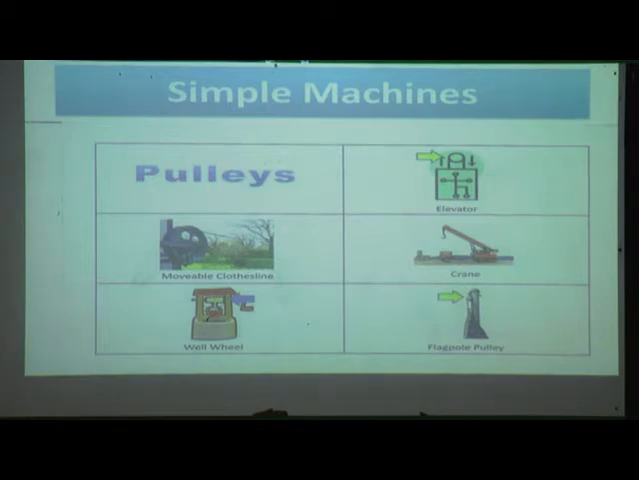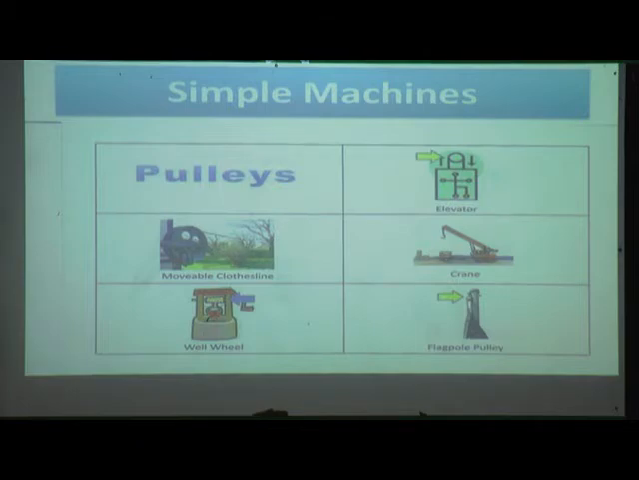Second is movable clothesline. With the help of the pulley, we can move that clothesline. Next picture is crane. With the help of the crane, we can lift heavy objects. Next picture is the wheel of a well. With the help of that wheel or that pulley, we can pull a bucket from a well. And last one is flag pole pulley.